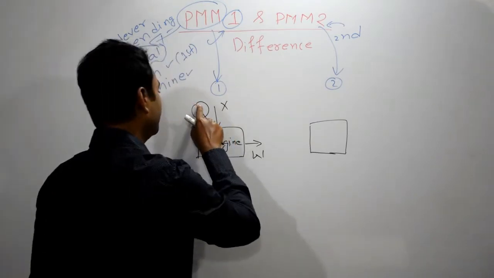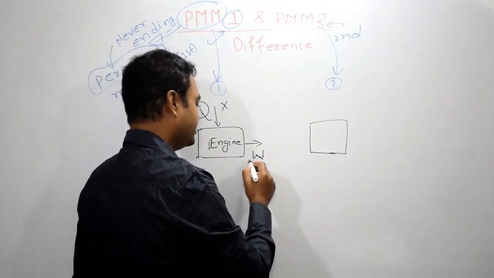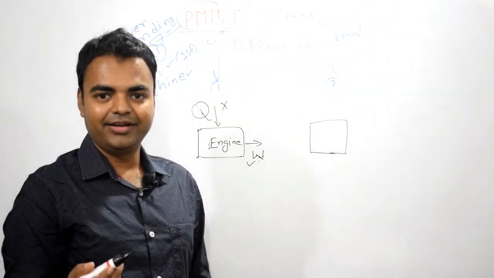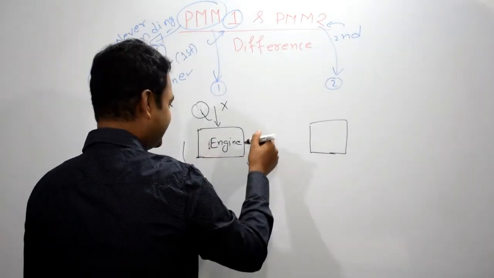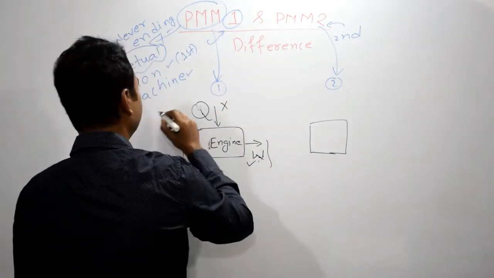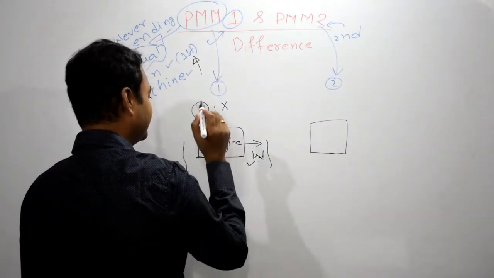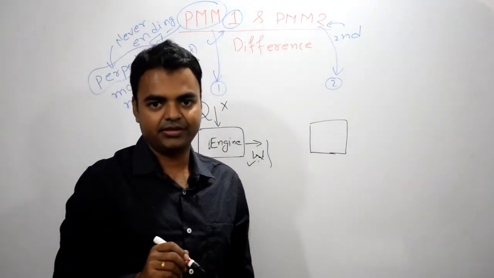We don't need to put in any kind of heat, but we can get continuous work. And because of this definition of PMM1, the first law of thermodynamics is not existing. That means this definition violates the first law of thermodynamics.